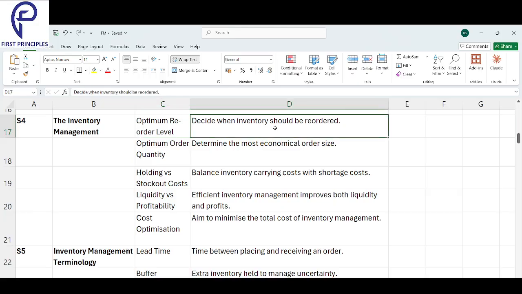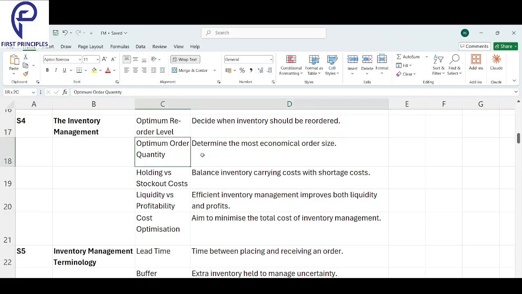Decide when inventory should be reordered. Optimum reorder level means at what level of inventory should you place a new order with your supplier? That is called optimum reorder level.